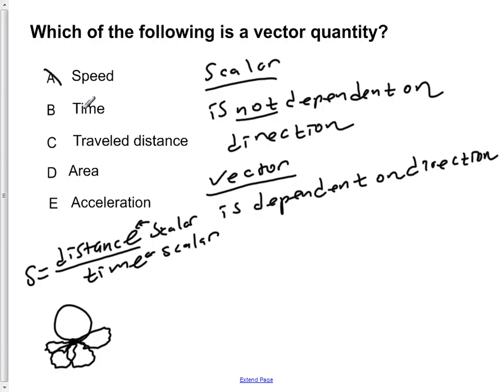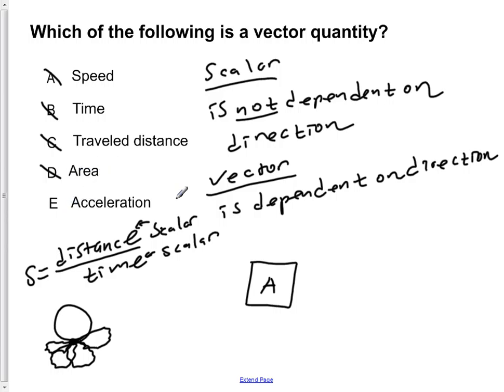B, as we stated before, time is a scalar. C, the travel distance, is also a scalar because it doesn't matter what direction you go, you're still covering some amount of distance. D, stating that the area would be a vector, but we know that it doesn't matter what direction or how you move this box around, you're not going to affect the area of this. So whatever direction this is facing, moving, doesn't make a difference to what the overall value for the area is going to be. So that is also a scalar, so not a vector.